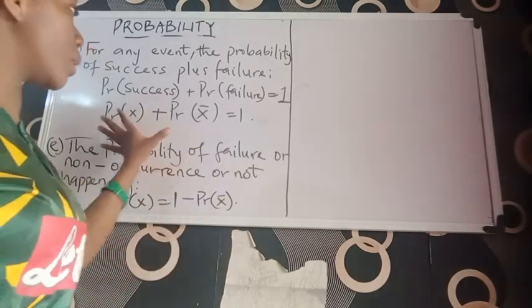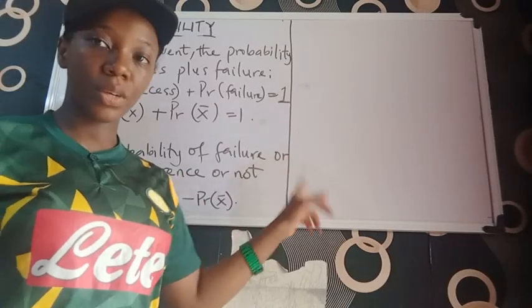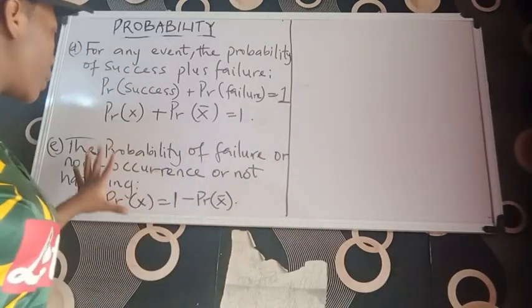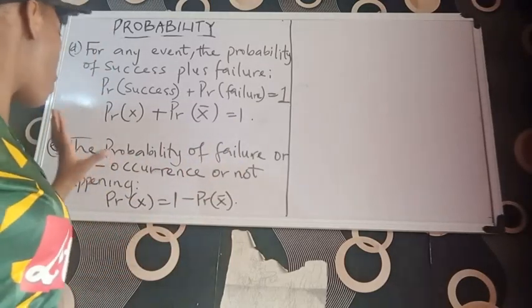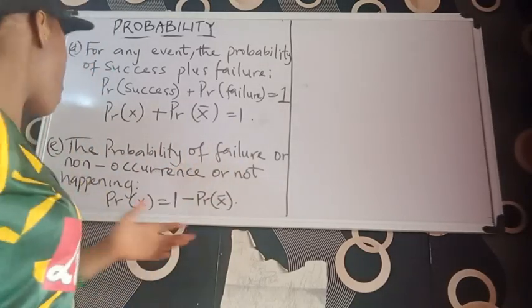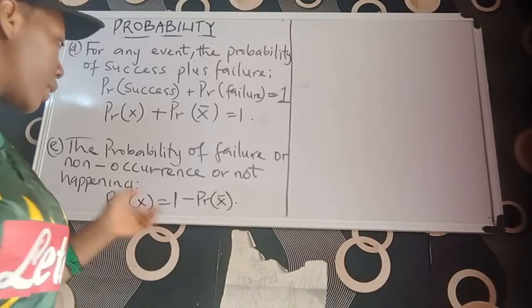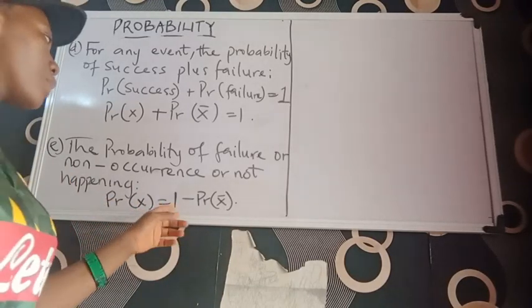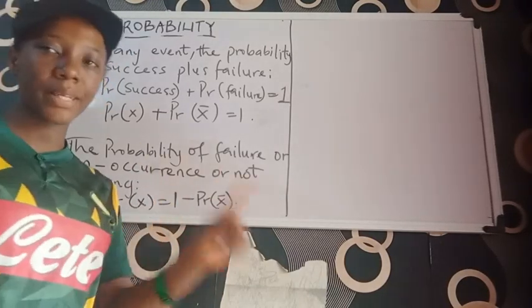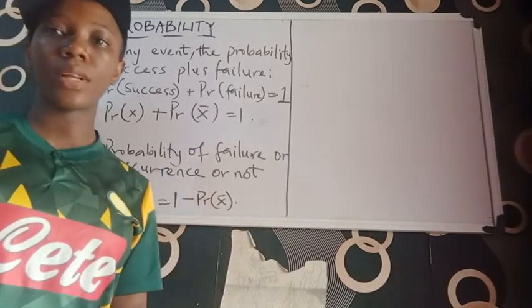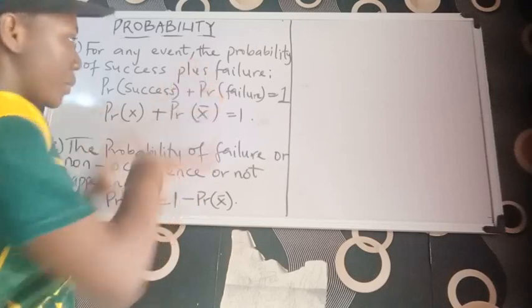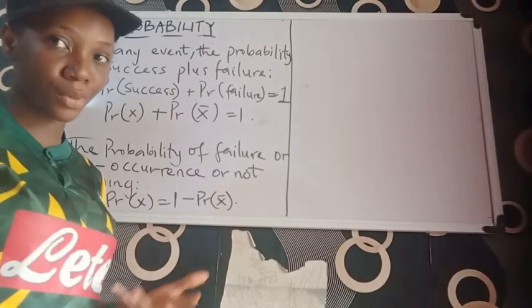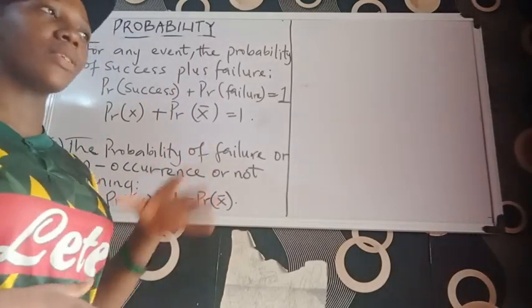So the probability of both of them is equal to 1. Now looking at this last one, the probability of failure or non-occurrence or not happening is what? Probability of not x equals 1 minus the probability of x. So these are formulas we are going to put in place when solving